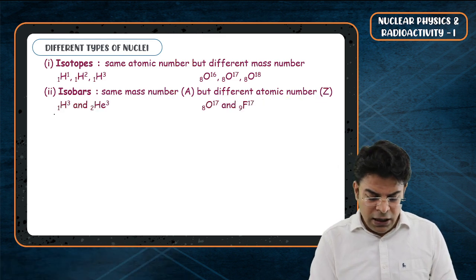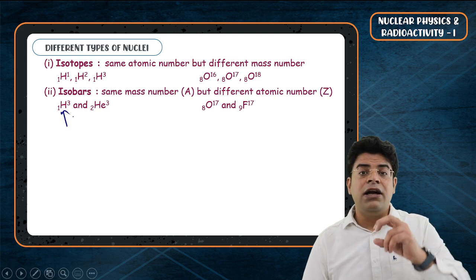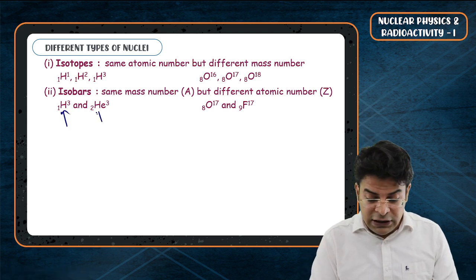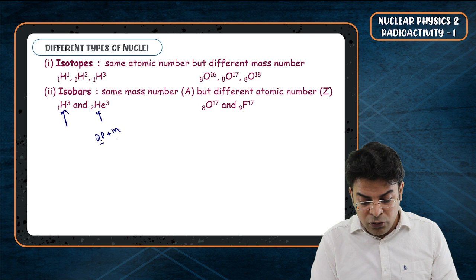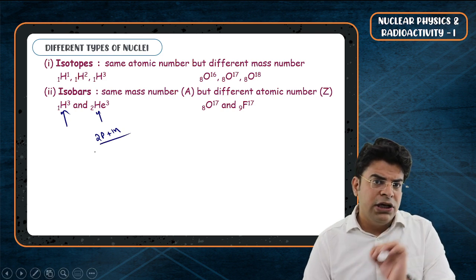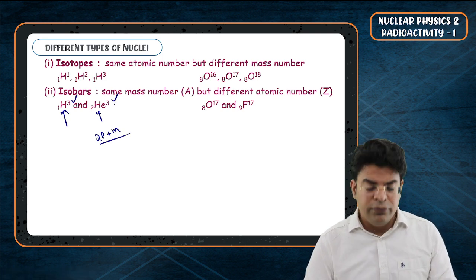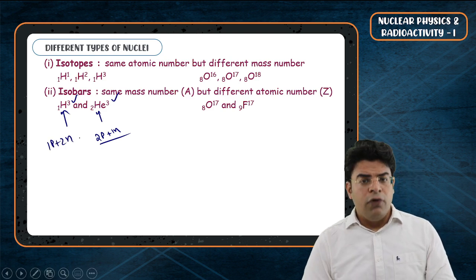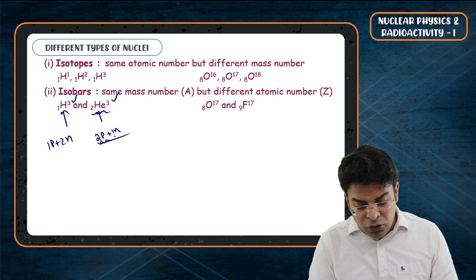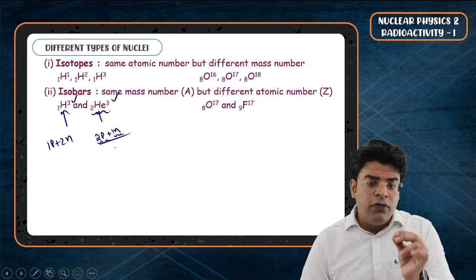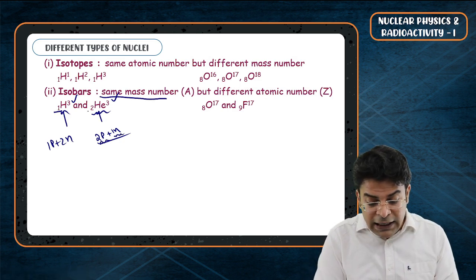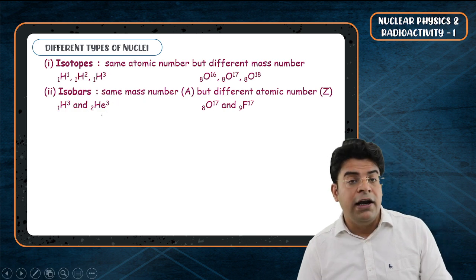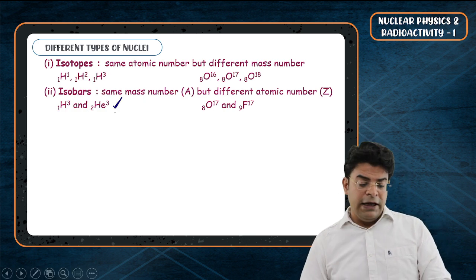Some examples are 1H3, tritium, and a special type of helium nucleus which has two protons and only one neutron. So in both the cases, you will say that the mass number is 3. For tritium, we have one proton and two neutrons. For 2He3, we have two protons and one neutron. But both of them have the same mass number despite having different atomic numbers of 1 and 2. So this is an example of isobars.